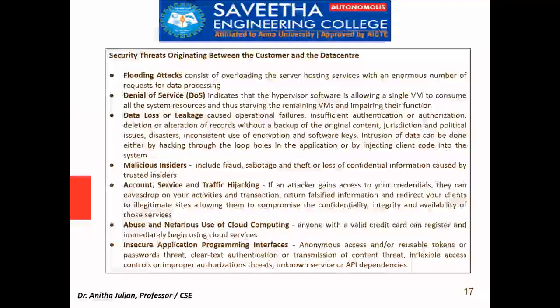So flooding attack, if unwanted messages are flooded into the network, then some services are denied, or any data leakage or loss is there, or malicious or fraudulent activities happen, or the entire network is being hijacked. So all these are examples of any threat that is happening between the customer and the data center. Because there is a cloud carrier in between, it can be compromised, it can be attacked, and all these types of attacks can happen.